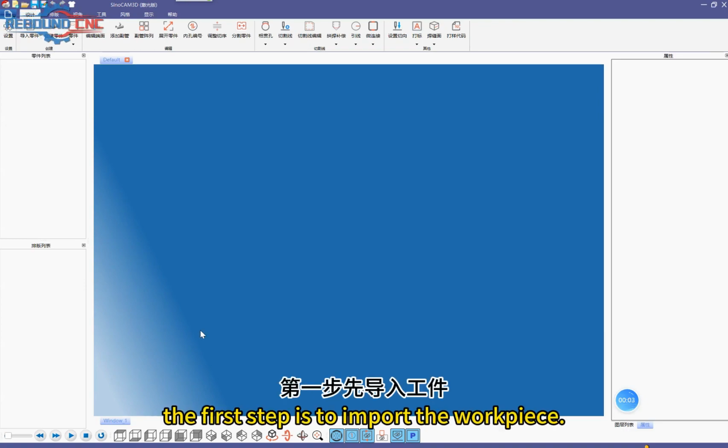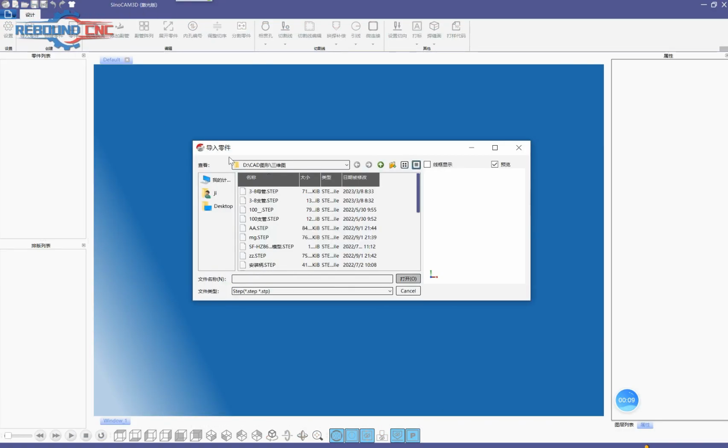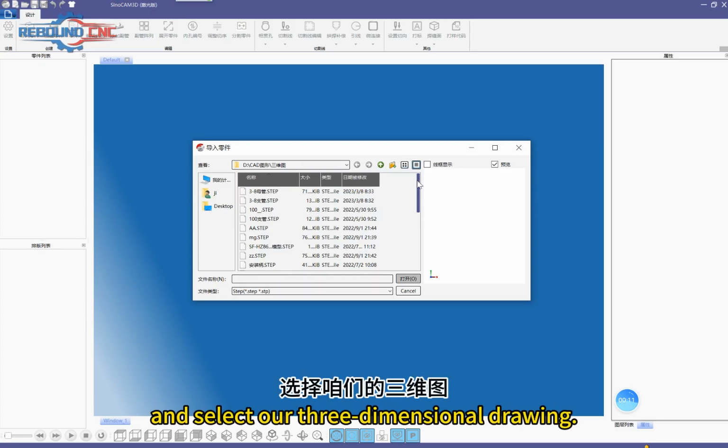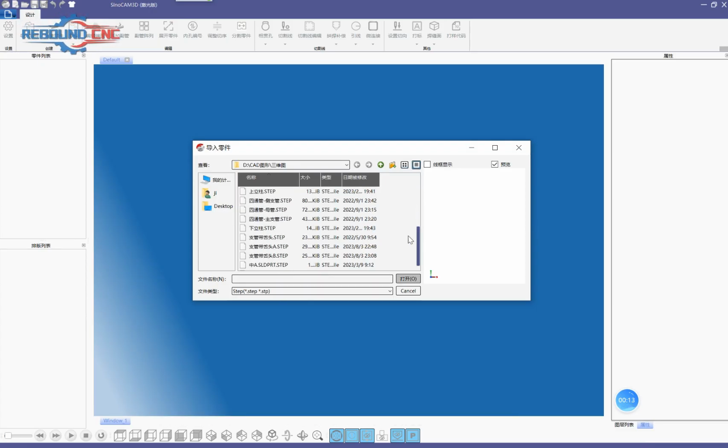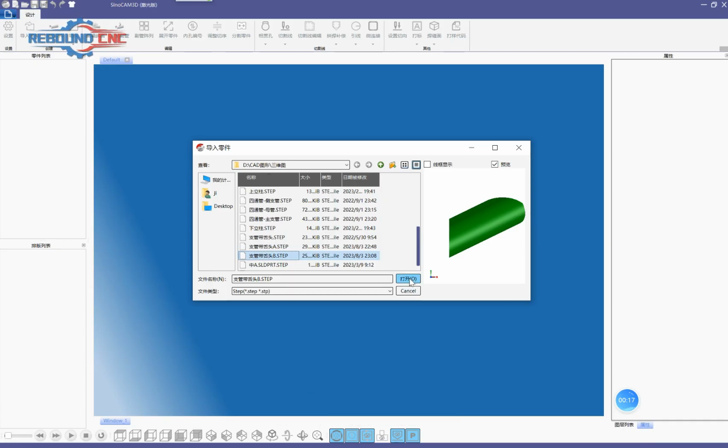After opening the software, the first step is to import the workpiece. Import the part, and select our three-dimensional drawing. This is the tongue. Open.